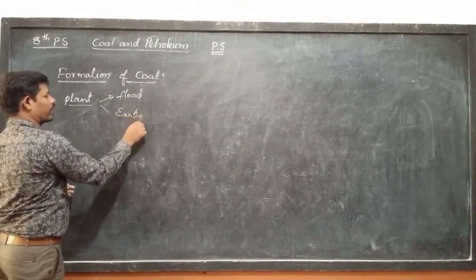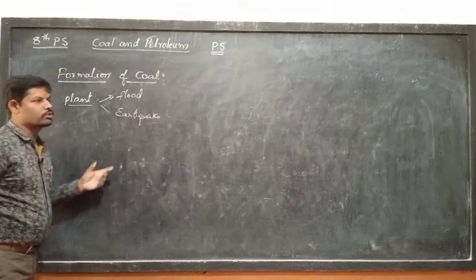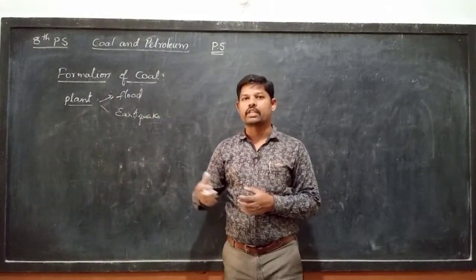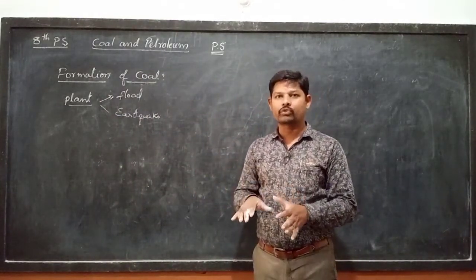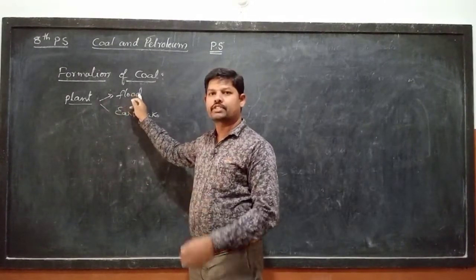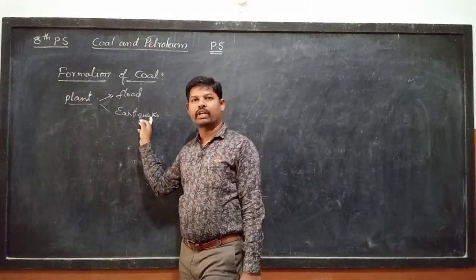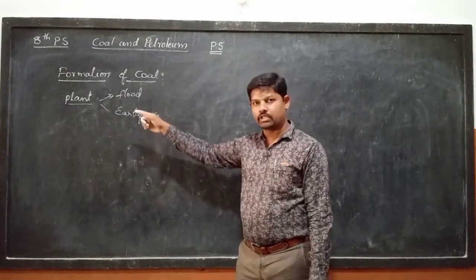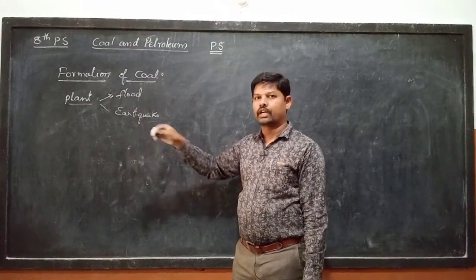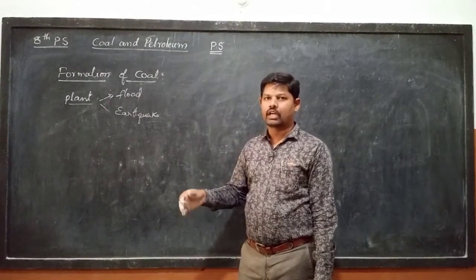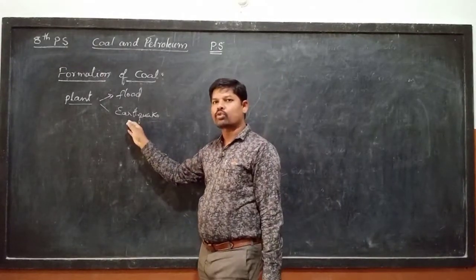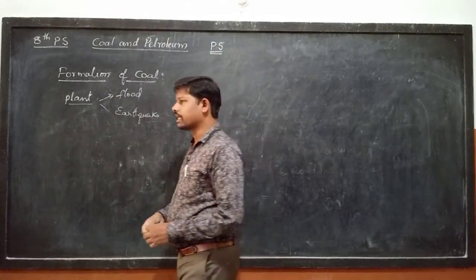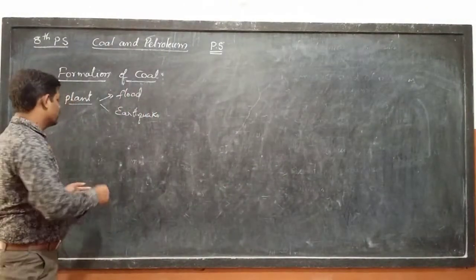Due to earthquakes and floods, so many trees and plants die, and this dead vegetation remains under the soil for years, and year by year more soil is deposited over them. So slowly these dead plants are converted into coal.